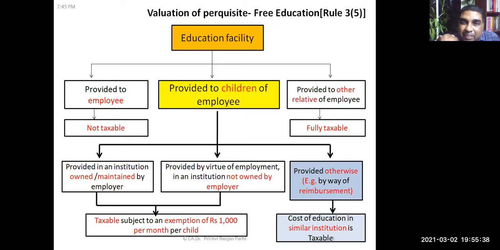Let us say the employer is providing in its own training center somewhere, educating the children. Then we have to find out what is the cost of education in similar institutions. Otherwise, it is difficult to find an example here. Okay, sir. I thought of giving an example like reimbursement. But if it is a reimbursement, then that is the institute, and similar institution comparison will not arise in that situation.